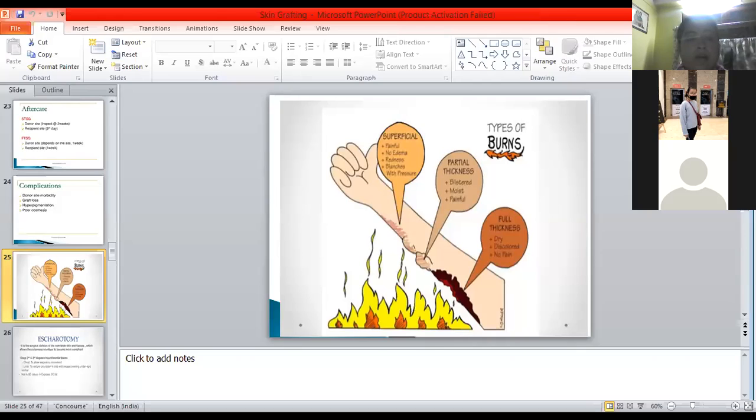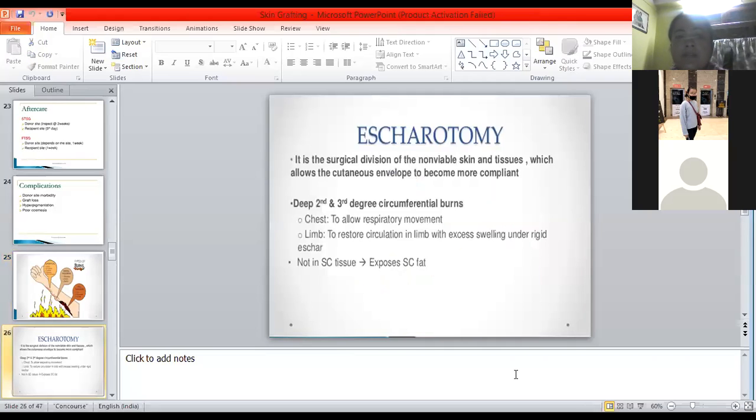Okay. Next, if you see, escharotomy. This particular topic was remaining; I did not explain what an escharotomy is. The definition is the surgical division of non-viable skin and tissues, which allows the cutaneous envelope to become more compliant. The tissues that have necrosed and are totally unviable, with no vascular supply and complete damage of the tissue over the skin, will be removed.